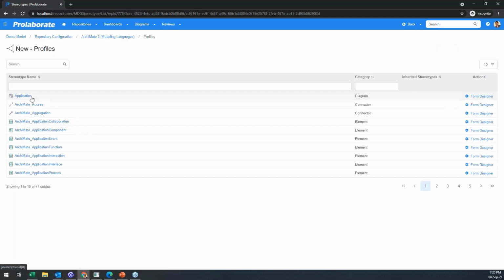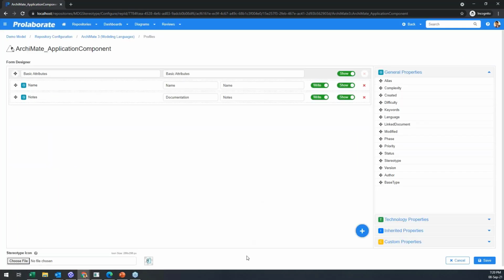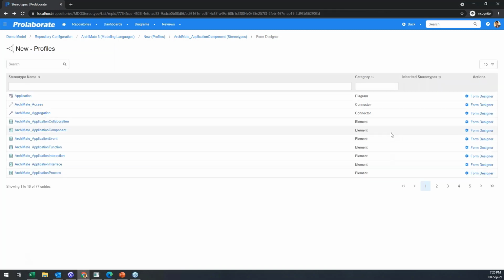And next is the icon. This is a minimal, kind of hidden but long awaited capability. We have our own icons and other information, and we want to show that exactly as it is. It was not really possible. Now if you want to change this application component icon to something else, that is possible. And importing and exporting configurations across repositories, importing information from EA tag values, everything is possible right now.